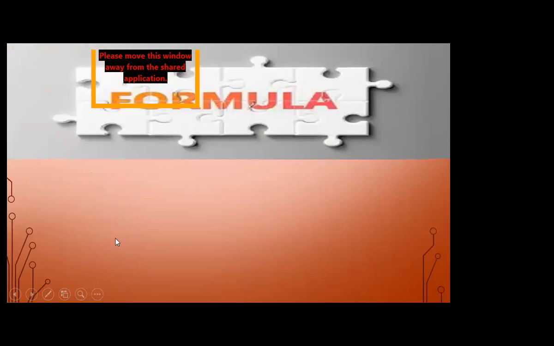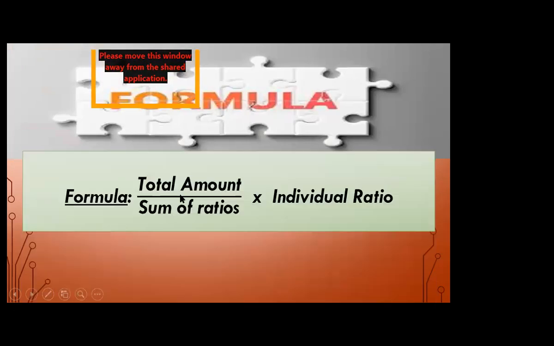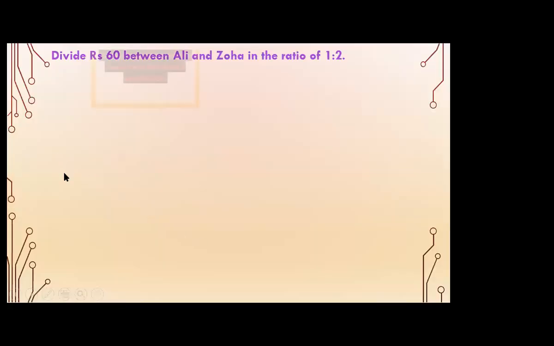Now, in exercise 7.2, we have discussed the formula. The formula was total amount over sum of ratio into individual ratio. Remember? Now, question number 1 is divide rupees 60 between Ali and Zoha in the ratio of 1 ratio 2. What is rupees 60 over here, students? Rupees 60 is the total amount, and 1 ratio 2 is the ratio.